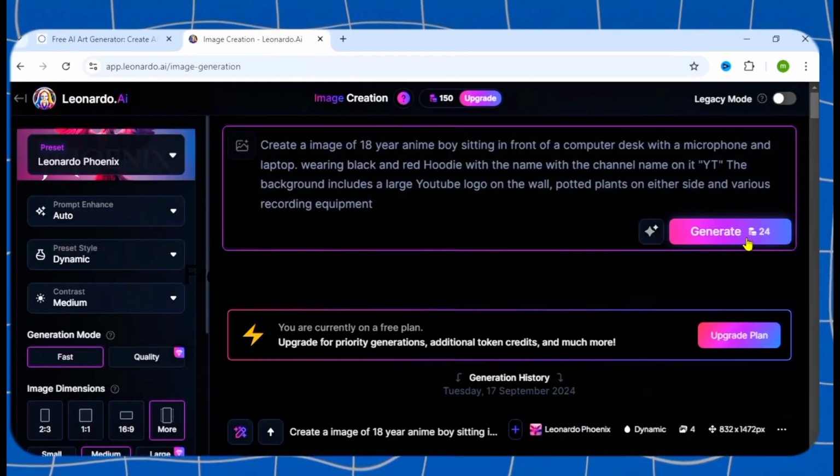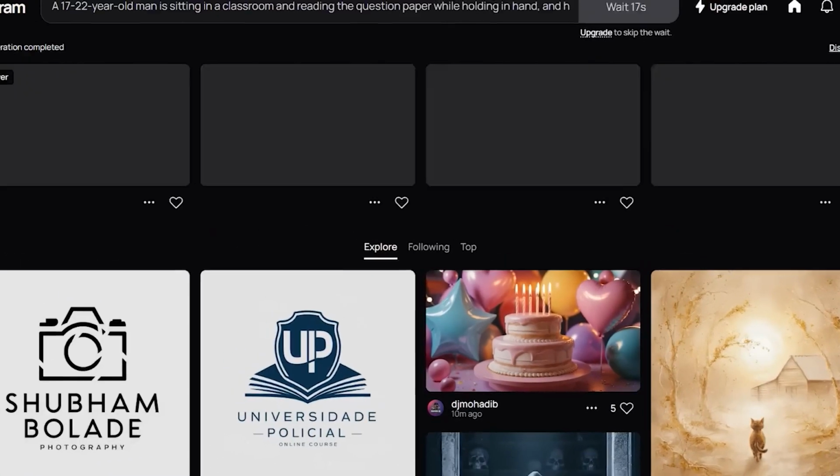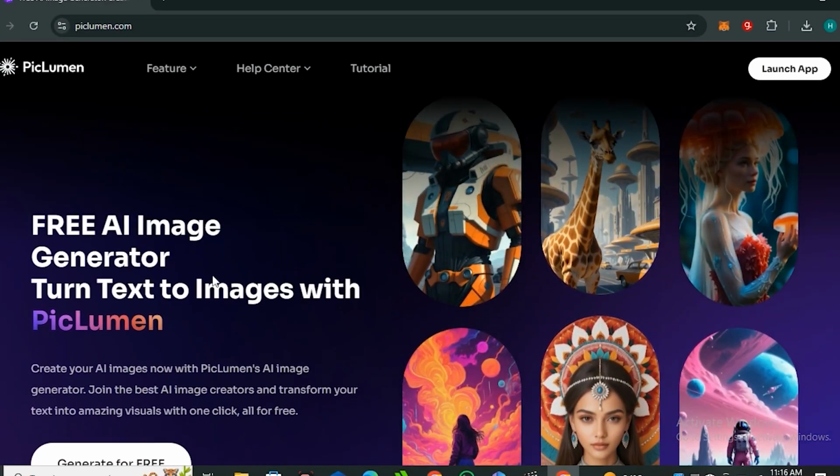The first one is, of course, Leonardo AI. Our second text-to-image tool is Ideogram AI, and one of the most high-quality text-to-image tools these days is P-lumen. It's totally free, but still, its quality is impressive.